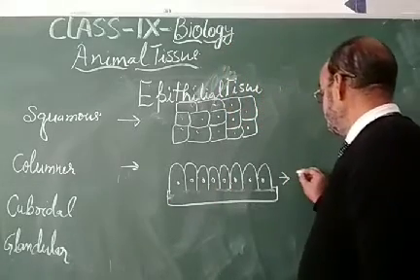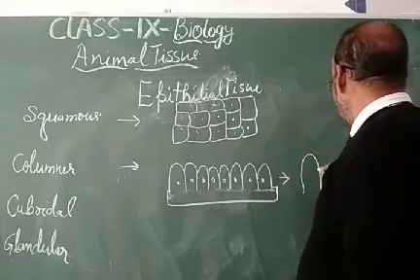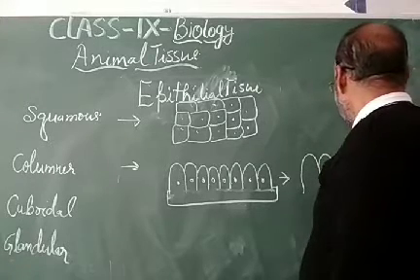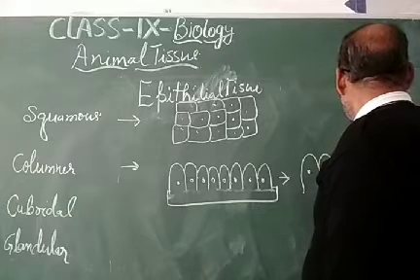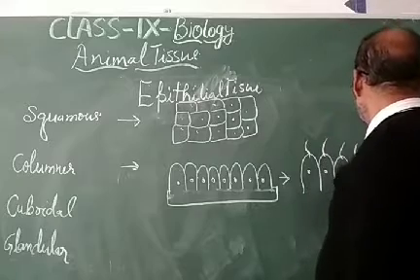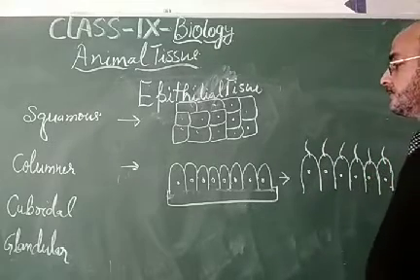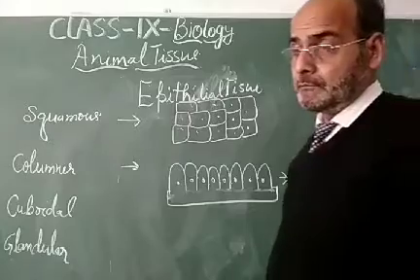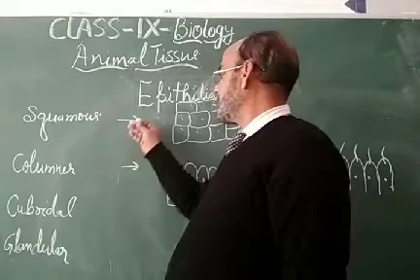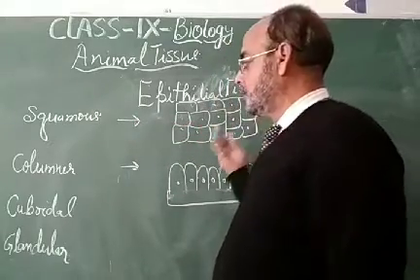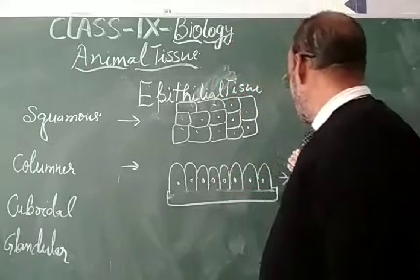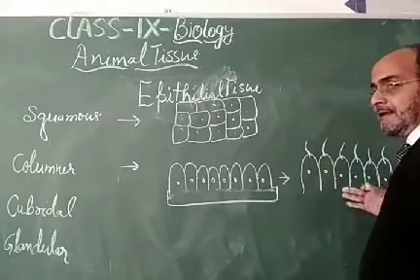There are some columnar cells which have cilia. If they have cilia, then they are called ciliated columnar epithelial tissue. Squamous are called squamous epithelial tissue, columnar are called columnar epithelial tissue, and ciliated columnar are called ciliated columnar epithelial tissue.